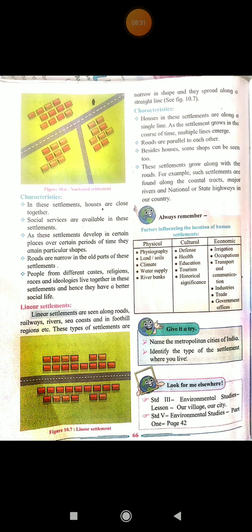What are the cultural factors? Defense, health, education, tourism, historical significance. And what are the economic factors? Irrigation, occupations, transport and communication, industries, trade, government offices. All these physical, cultural and economic factors, what is their availability in that area, in that location. On that basis, the human settlements are formed.